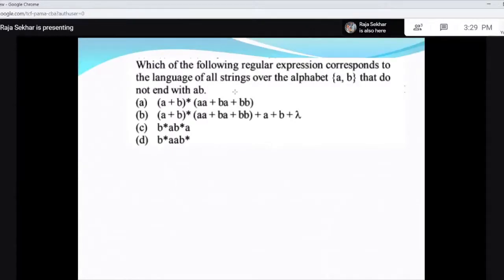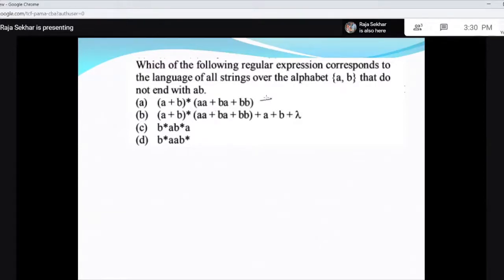Which of the following regular expressions corresponds to the language of all strings over the alphabet {a, b} that do not end with AB? So the strings are over the alphabet a and b, any string of a's and b's, and they should not end with AB. Now look at this.